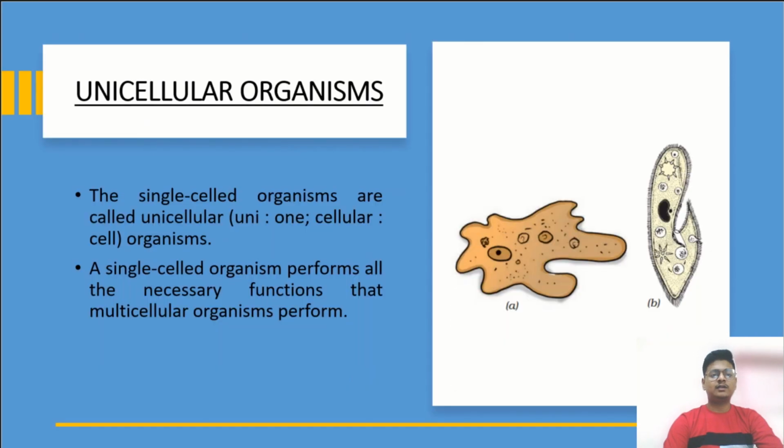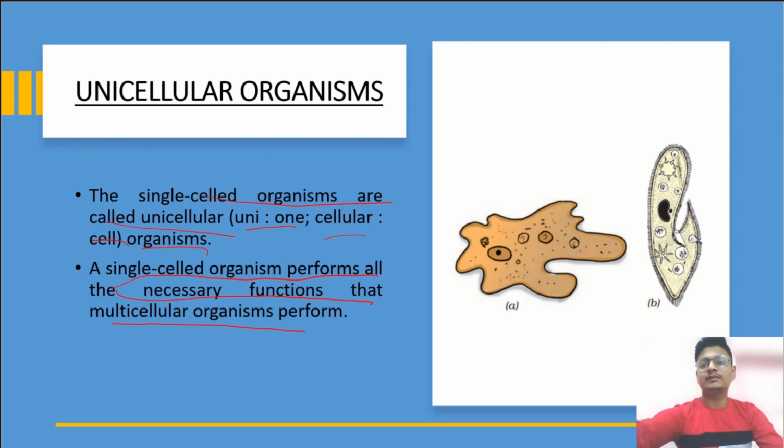And now let's talk about unicellular organisms. The single celled organisms are called unicellular. Uni means one, cellular means cell. So a single cell organism performs all the necessary functions that a multicellular organism performs.